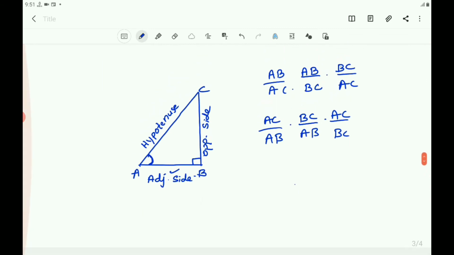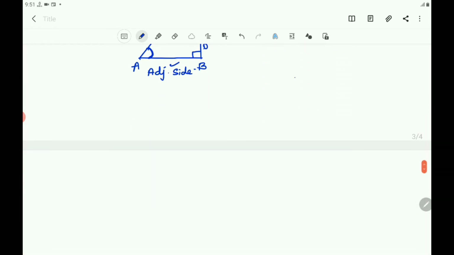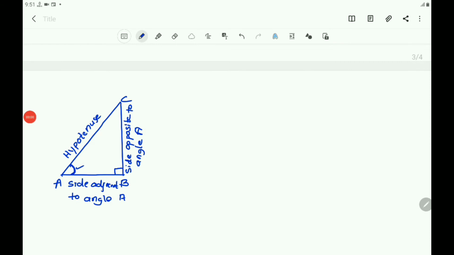First, if you take the angle A, let us take sine of angle A. The trigonometric ratios of the angle A in right angle triangle ABC are defined in the following manner. Sine of angle A is BC by AC.